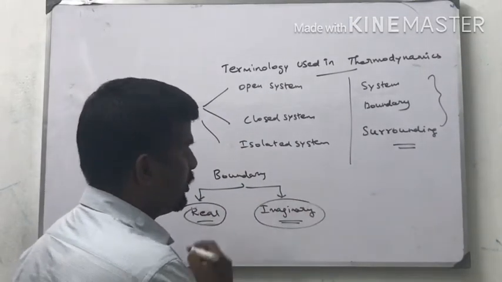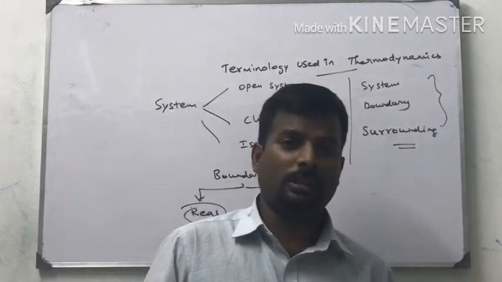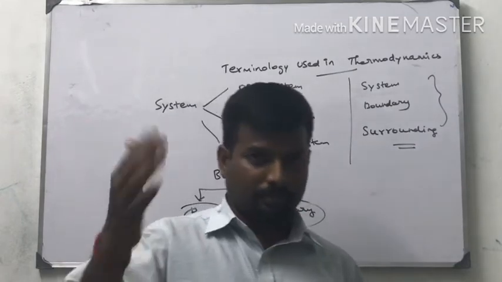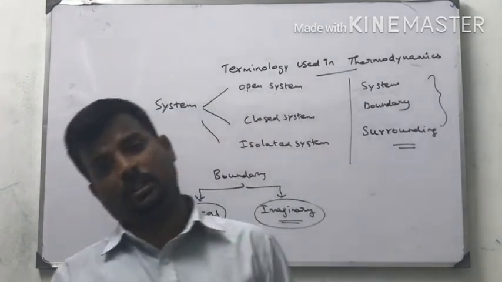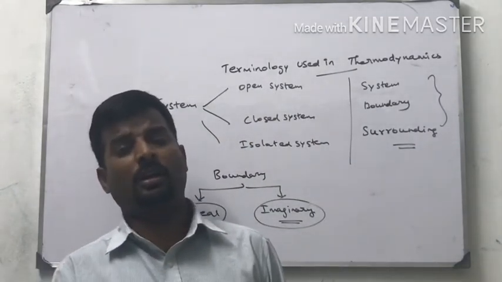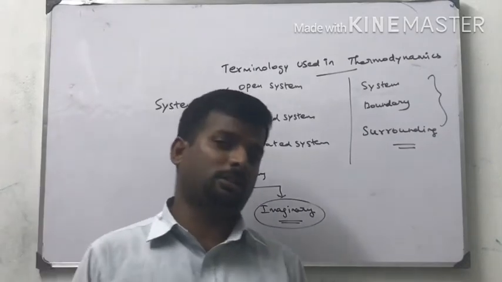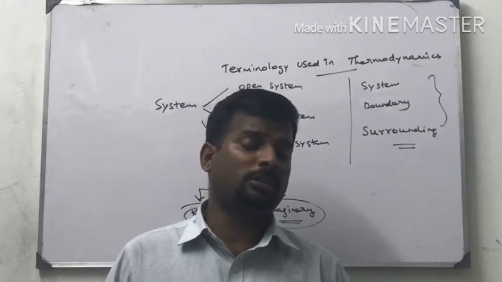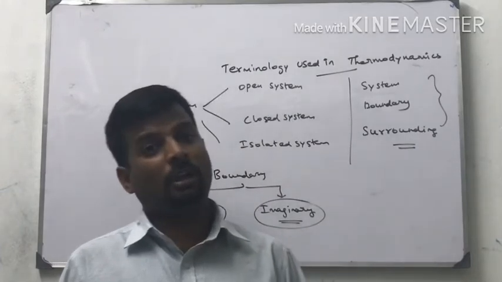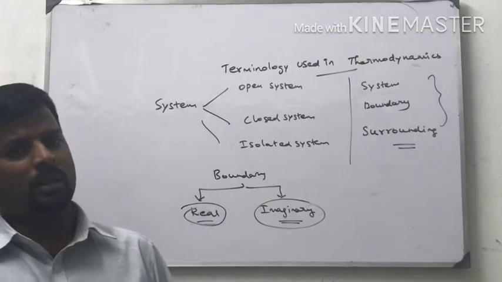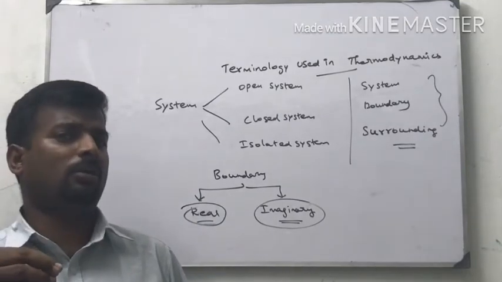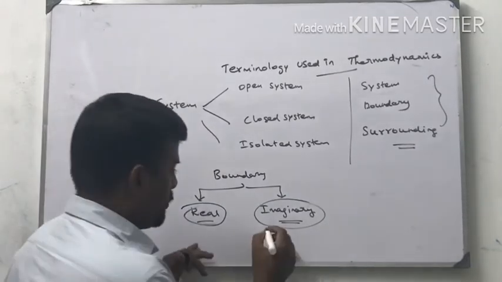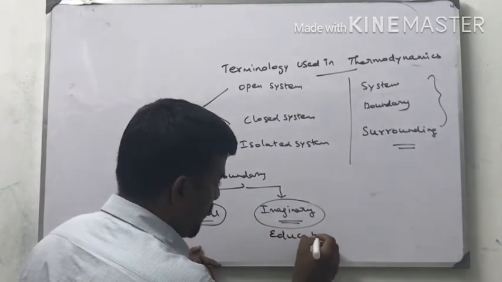Imaginary boundary. What is the educational system? The educational system has an imaginary boundary. There is no restriction; you can study. The education system is not one; it is limitless and keeps increasing. Education is like an ocean. Known is a drop, unknown is an ocean. Like that, education has limitless things. That is why it is imaginary. The educational system is imaginary.